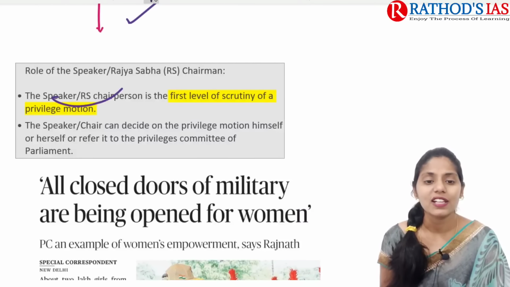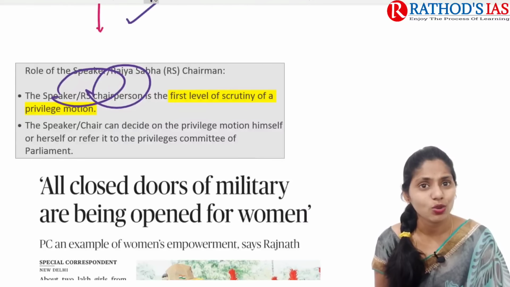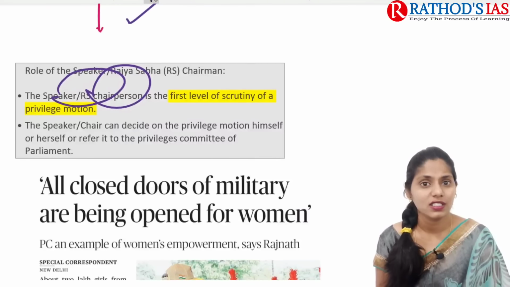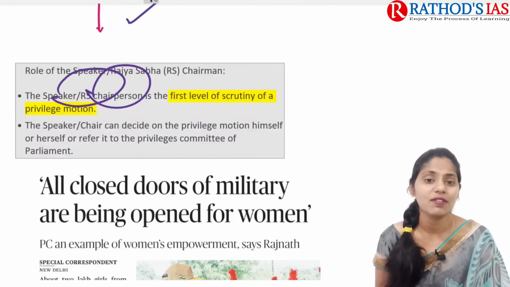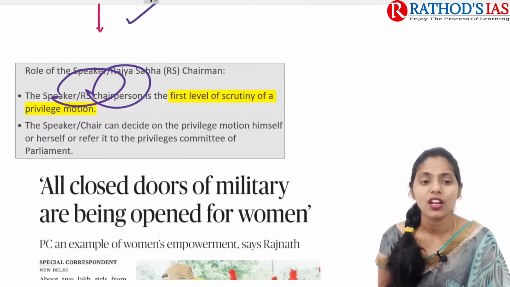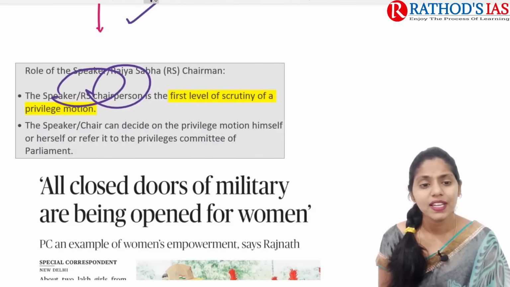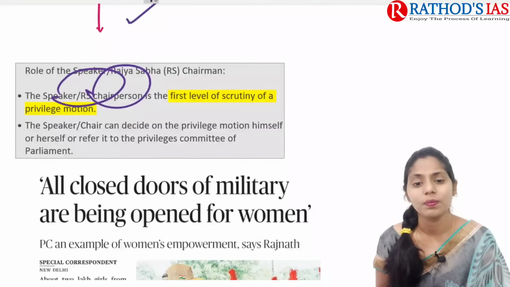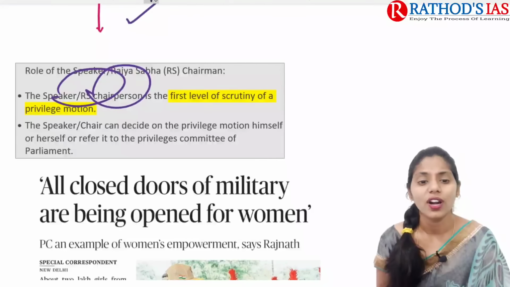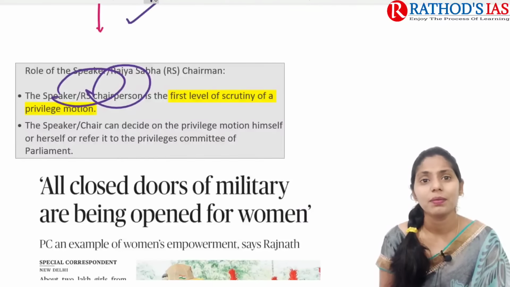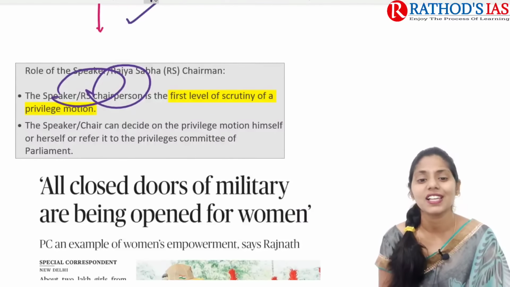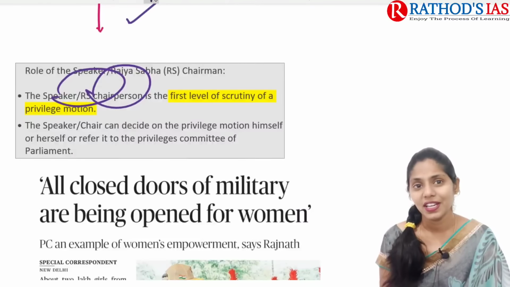So the Speaker in the case of Lok Sabha and the Chairperson in the case of Rajya Sabha are the first persons who will go for the first level of scrutiny of the privilege motion. Later on, the Speaker or Chairperson can decide on the privilege motion himself or herself. If not, they will refer it, meaning it will be handed over to the parliamentary privileges committee. So there is a privileges committee of Parliament, and it may be referred there.